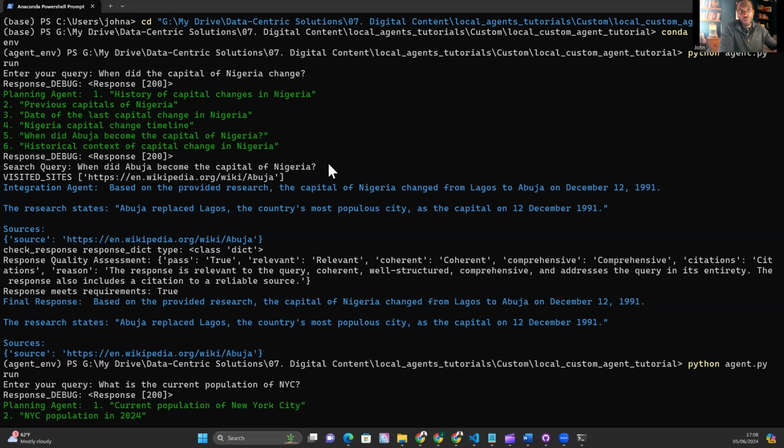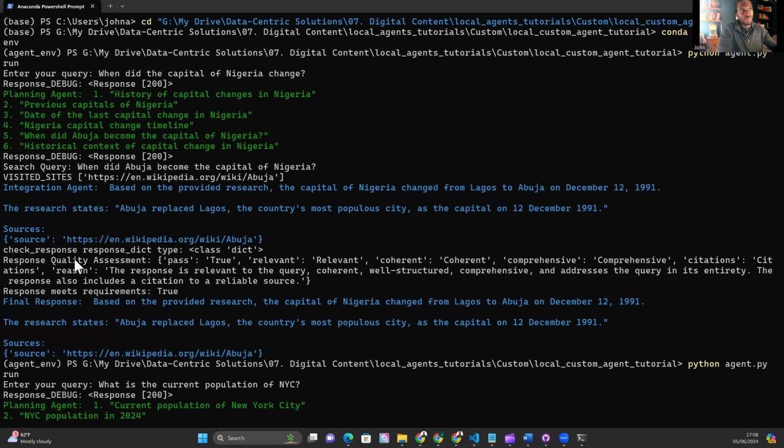And I gather that's because the model itself has the knowledge of what is the capital of Nigeria in its weights. So it's just jumped straight to, when did Abuja become the capital of Nigeria? That's quite a direct way to do it. And then the integration agent says, based on the provided research, the capital of Nigeria changed from Lagos to Abuja on December the 12th, 1999.